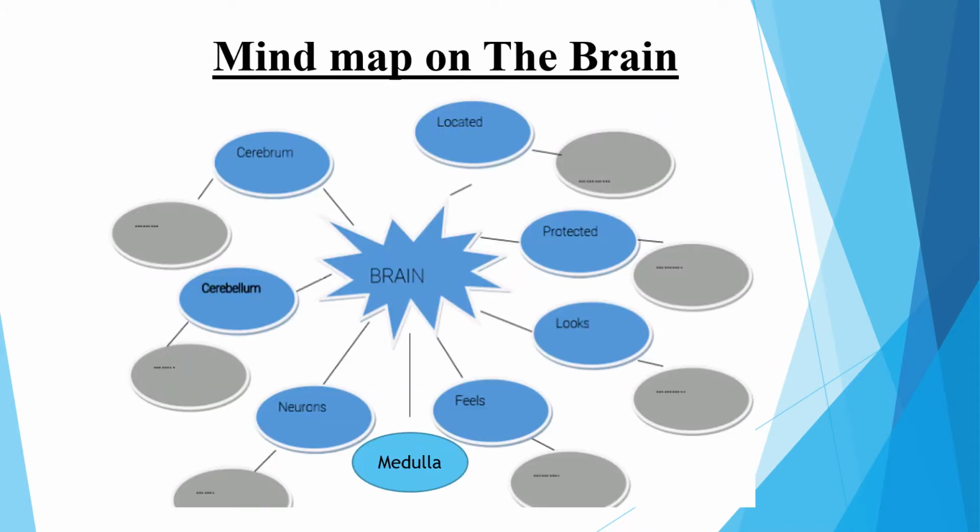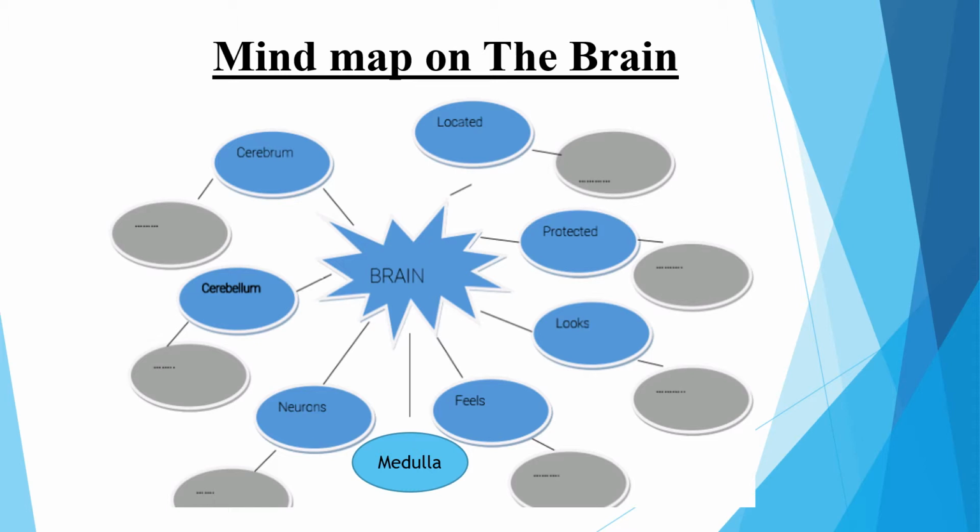If any students missed the class, here is a recap. Where is the brain located? The brain is located inside the head. The brain is protected by a skull. The head bone is called a skull.